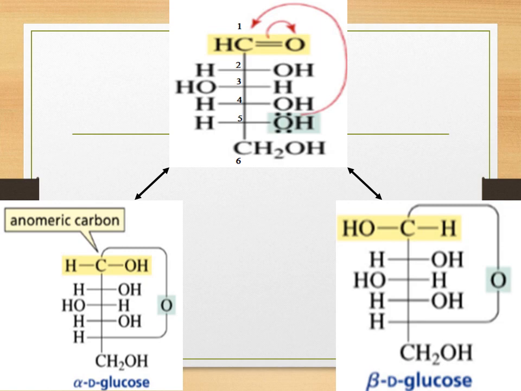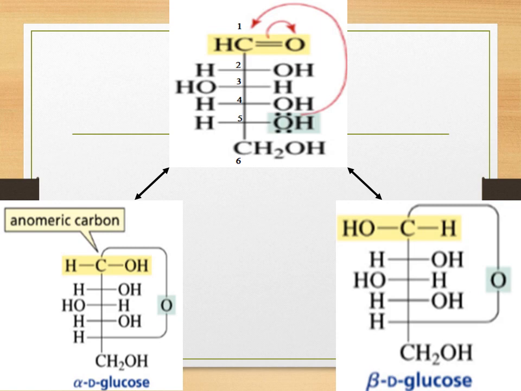Now students, in these two structures, there are two possibilities. That is, when this hemiacetal bond is formed, then at the first carbon atom, either the OH can be on the right hand side or it can be on the left hand side. So students, over here in the first, you can see that the hydroxyl group is on the right hand side, whereas in the second structure, it is on the left hand side. Okay, so students, the structure on the left hand side is called alpha D glucose, whereas the structure on the right hand side is called beta D glucose.